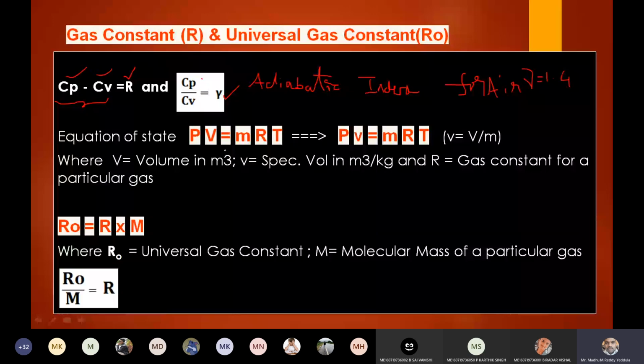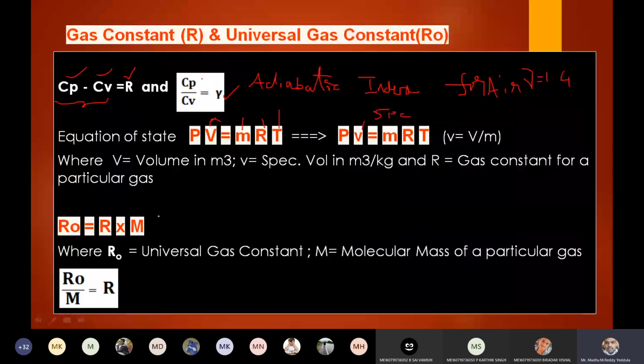Again, I will discuss it because it is very important. PV, where V is the volume, is equal to mRT, where m is the mass, R is the gas constant, T is the temperature. And I can replace V and m. If I write V by m, it becomes specific volume, that is volume per mass. Pv equals RT, right?